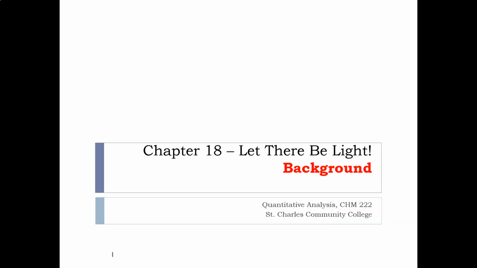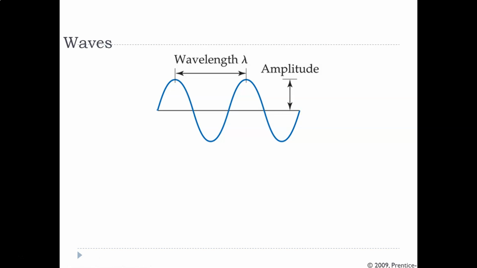From things learned from Gen Chem and then experiments potentially done in Gen Chem, but either way, we're still going through it. So when we're looking at light, light is a wave. It's also a particle, but we'll get there. But as a wave, with light, we're looking at its wavelength, which is the literal length of a wave.